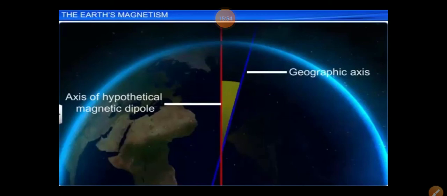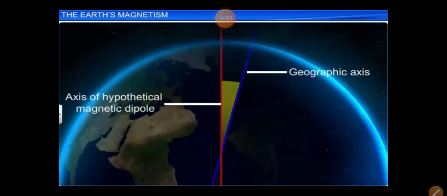So what is the geographic meridian? It is the vertical plane containing the longitude circle and the axis of rotation of the earth. The magnetic meridian is the vertical plane which passes through the imaginary line joining the magnetic north and south pole. The magnetic meridian at a point makes an angle with the geographic meridian. The angle between the true geographic north and the north shown by a compass needle is called the magnetic declination.